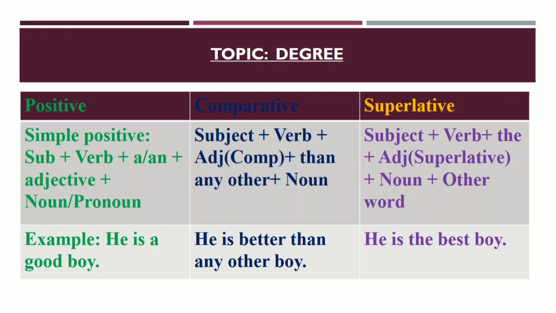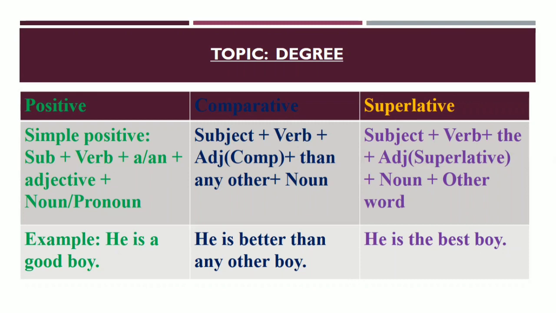In case of comparative, the structure will be: subject plus verb, then the comparative form of the adjective, then any other, then noun. And in case of superlative: subject plus verb, then the, then the adjective in the superlative form, then noun, and then other words.